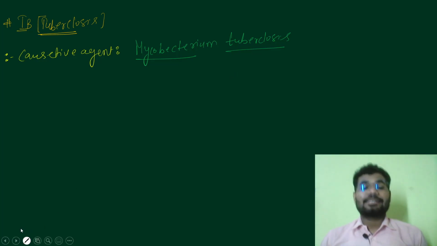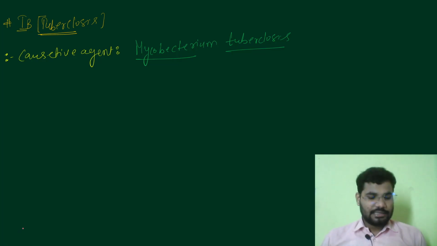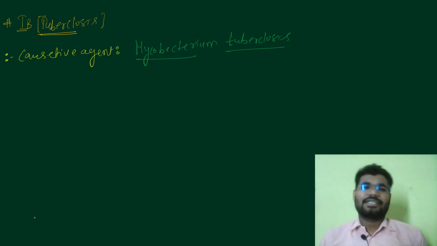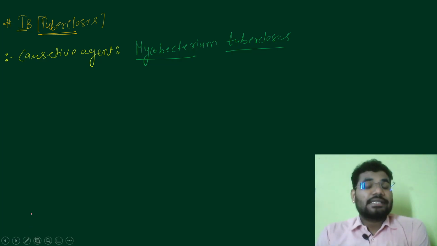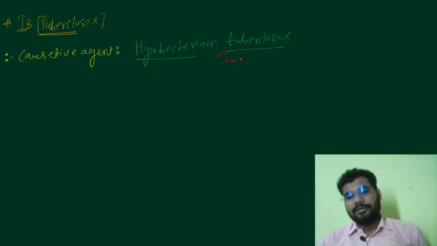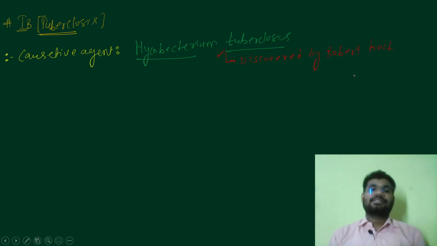But before that, you should know one thing: this causative agent, Mycobacterium tuberculosis, is the same bacteria that was discovered by Robert Koch. Right everyone, this is the same bacteria.